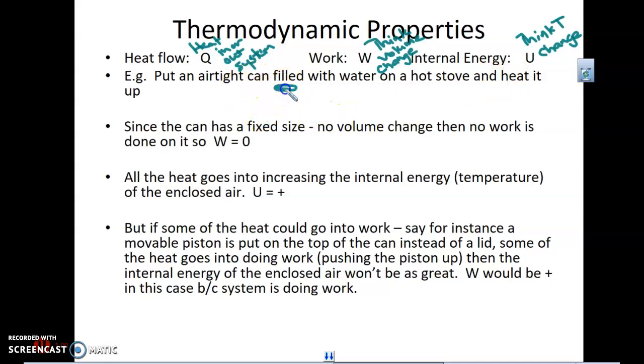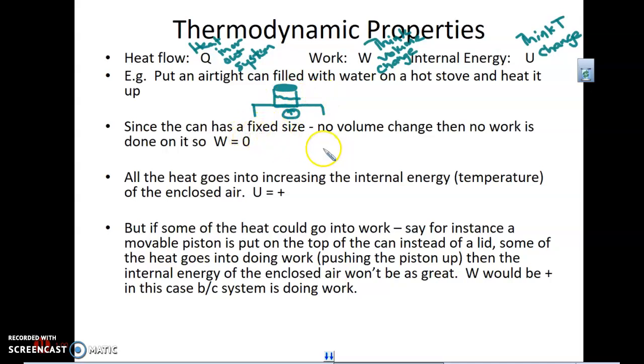Let's say that we put an airtight can on a hot plate of some sort and turn it up to 10. Well, not a great idea because what's going to happen here is this is going to start to boil and expand, and eventually, not such good things are going to happen. Kaboom.